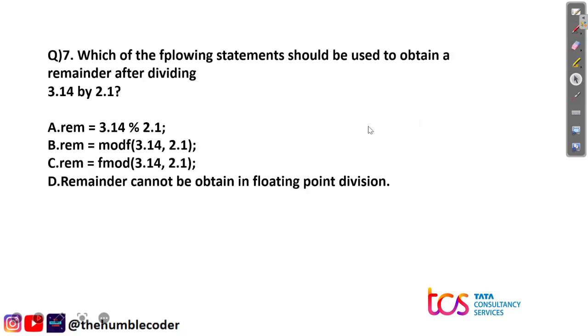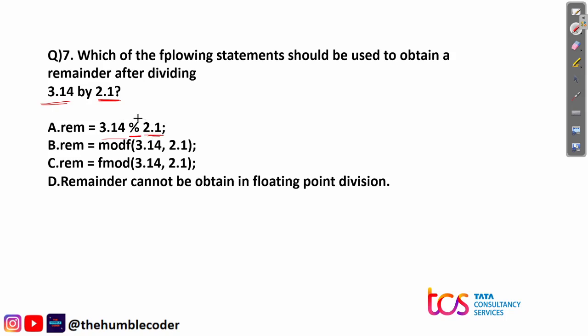Moving ahead to the next question now. So again we have a question: which of the following statements should be used to obtain a remainder after dividing 3.14 by 2.1? Now you must notice that these two are floating point numbers first of all. So we cannot directly do 3.14, make use of the remainder sign and then 2.1, because in that case it will not give us the correct value. So what needs to be done is we need to make use of a function.